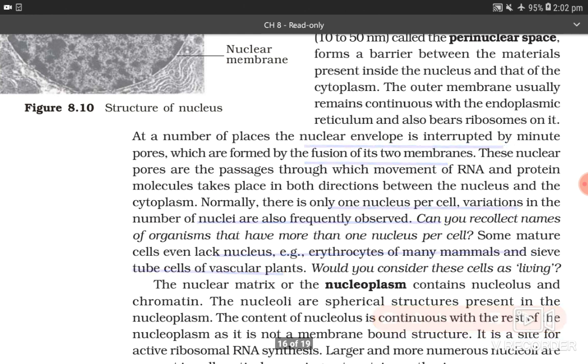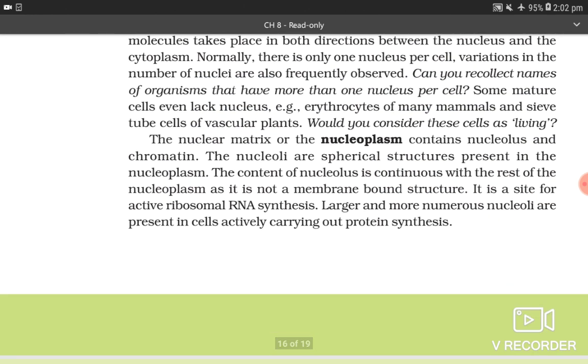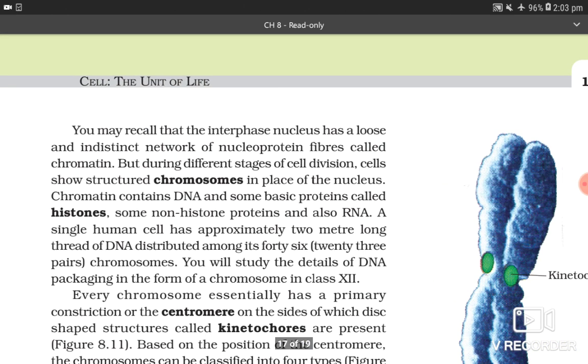The nuclear matrix or the nucleoplasm contains nucleolus and chromatin. The nucleoli are spherical structures present in the nucleoplasm. The content of the nucleolus is continuous with the rest of the nucleoplasm as it is not a membrane bound structure. It is a site for active ribosomal RNA synthesis. Larger and more numerous nucleoli are present in cells actively carrying out protein synthesis.